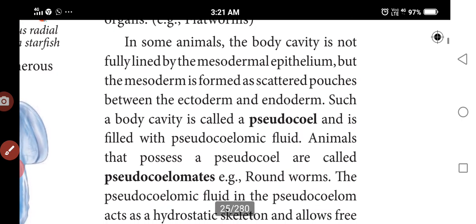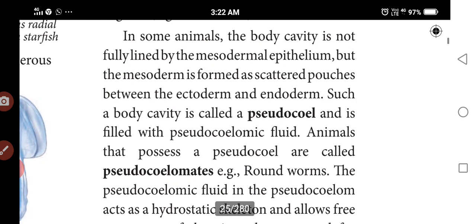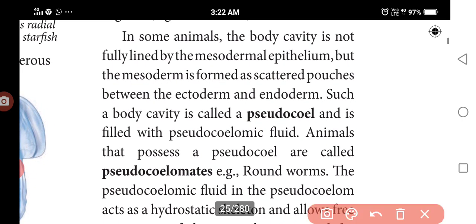Some animals do not have the fully lined mesodermal epithelial cells. But the mesoderm is formed and scattered as pouch-like structures. In between the ectoderm and endoderm, some pouch-like structures are formed.